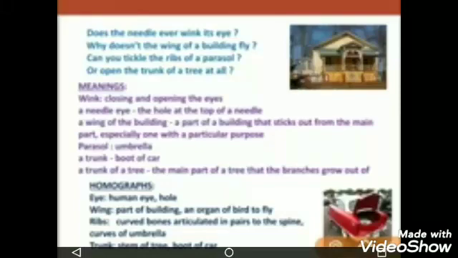Now we will see the second stanza of the poem. In this also the poet is asking a question, and he says, does the needle ever wink its eye? The poet says that wink means closing and opening of the eyes.